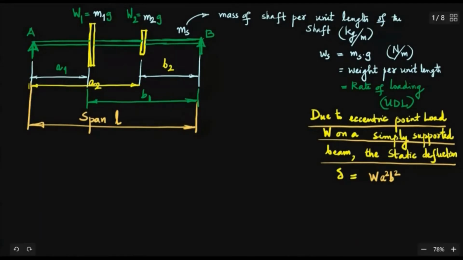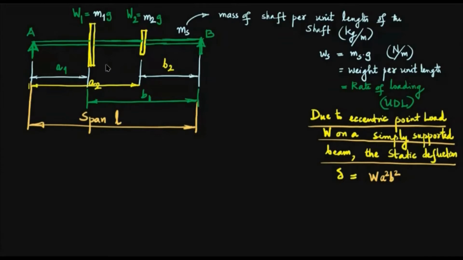And for the second load W2, it is at a distance of a2 from the left end support and b2 from the right end support. So you have to identify these distances. Why we mark a1, b1, a2, b2 is because we want to consider the effect of W1, W2, W3, etc. acting on the shaft or the beam separately. What is the static deflection produced by each load when it acts alone on the simply supported beam? Say delta 1, delta 2, delta 3, etc.